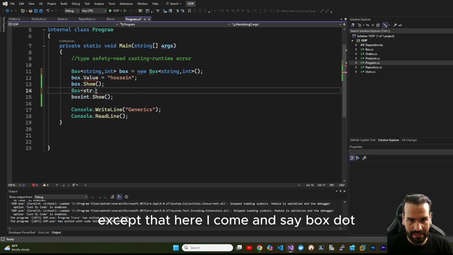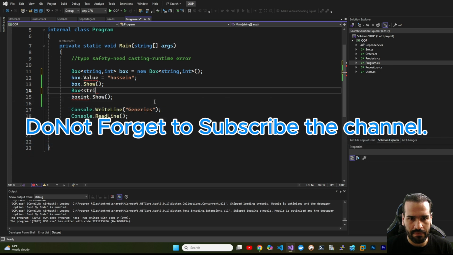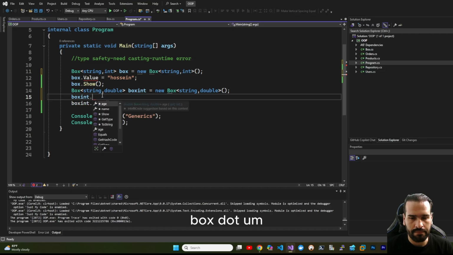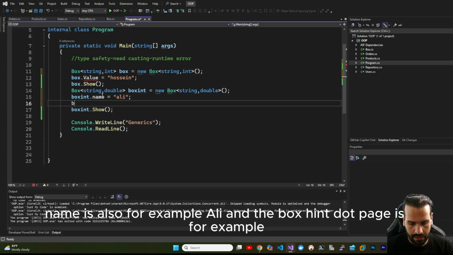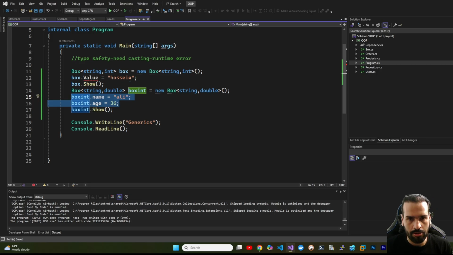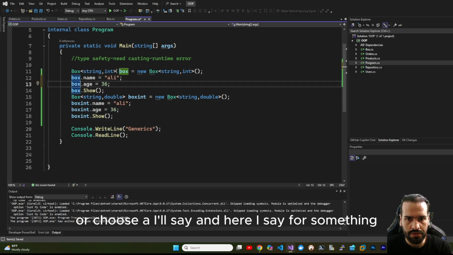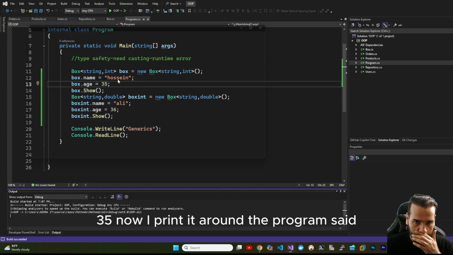For example, box name is Hussein, for example, Ali, and box int age is, for example, 36, and here just paste, choose Hussein, and here I say, for example, 35. Now I print it and run the program.